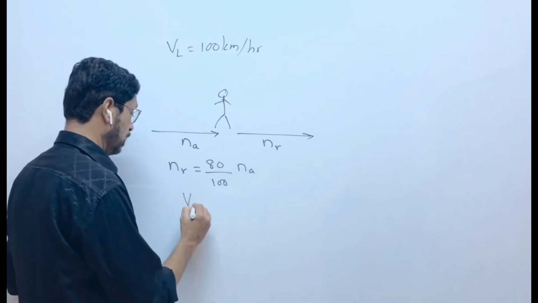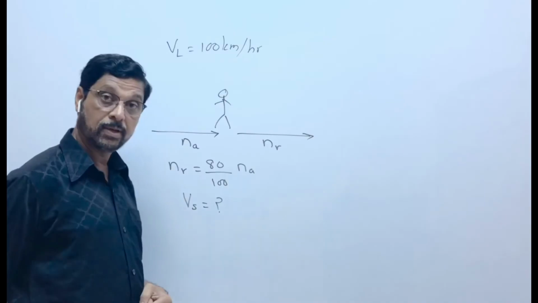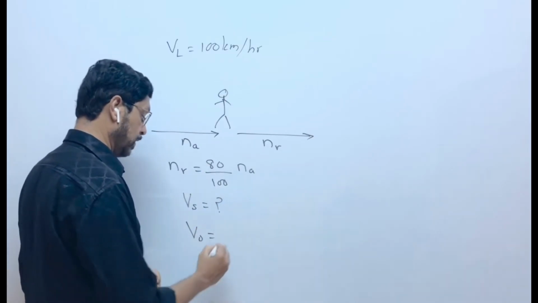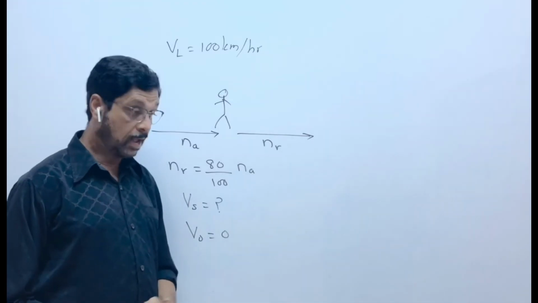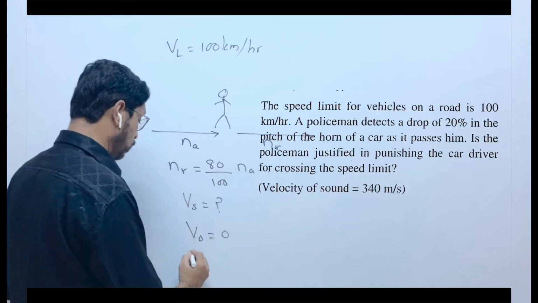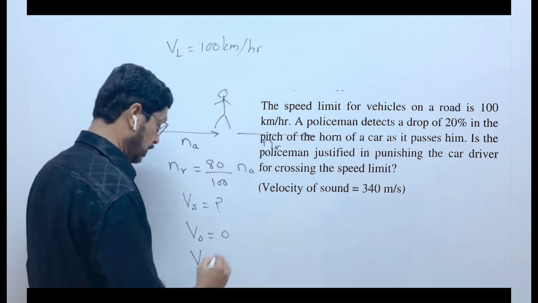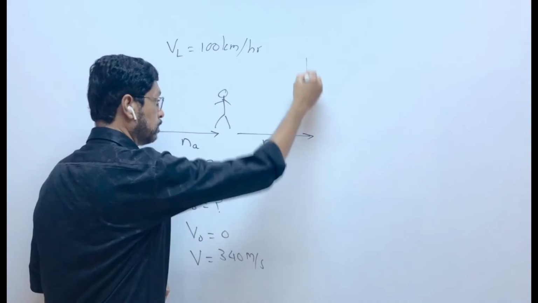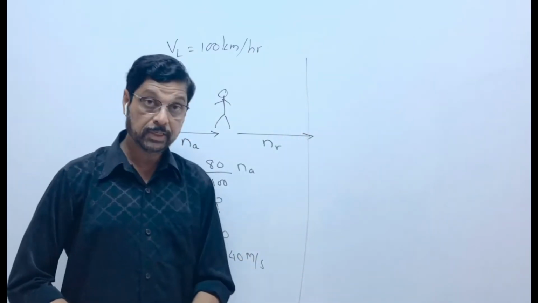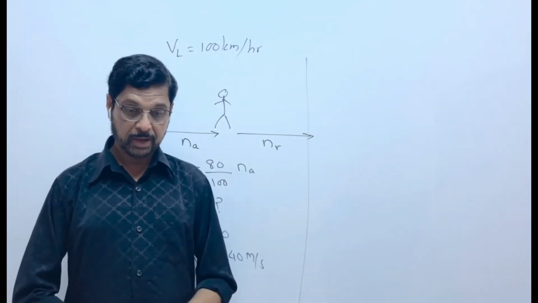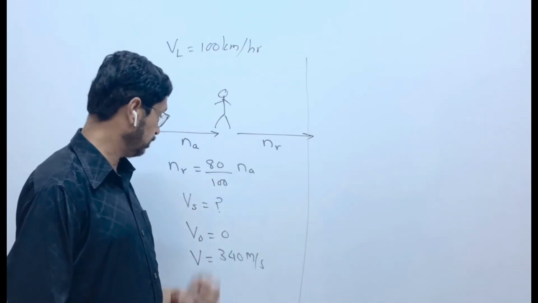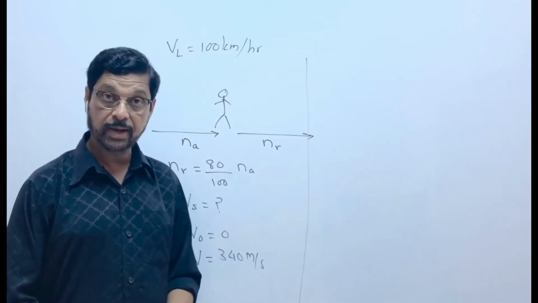The policeman is stationary, means velocity of the observer is 0. And velocity of sound V is given, that is 340 meter per second. This is your given data. Now you have to find Vs and rest of the things are given.